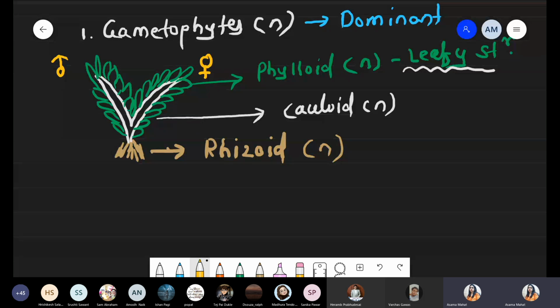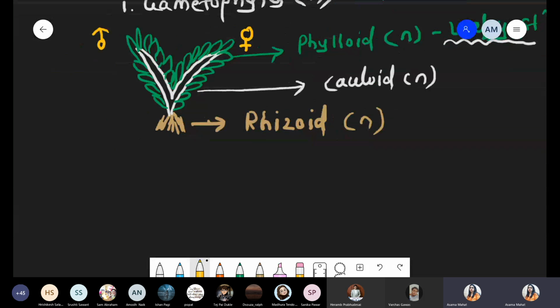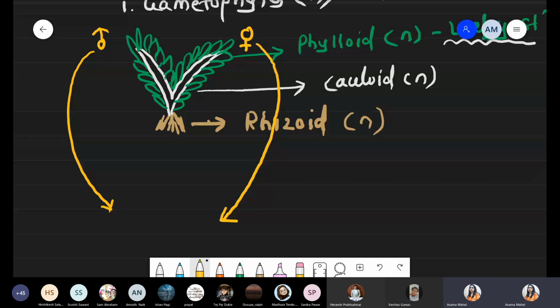So now here we are talking about, in case of mosses, Funaria, leafy structures are present. But now what happened? At maturity, in that leafy structure, one branch behaves as a male, another branch behaves as a female. Okay. So now we are taking the next scenario, how there is a development of the male as well as the female gamete. So next scenario, what happened? ये जो present है, these are converted into male gamete and female gamete respectively.